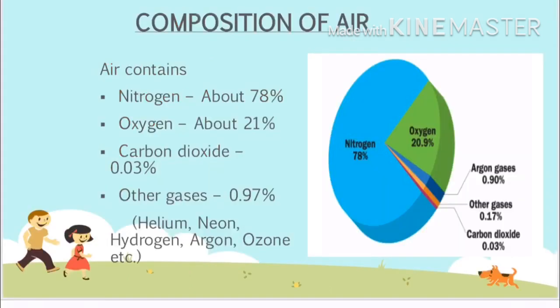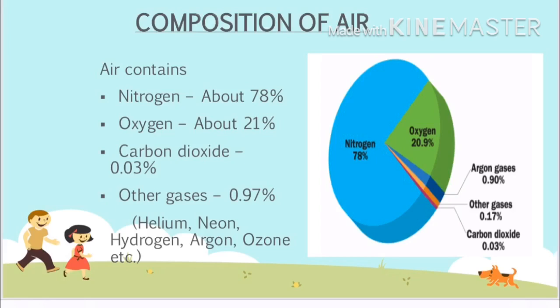Now we will talk about the composition of air. As we know, air is a mixture of gases. The two main components of air are nitrogen and oxygen. In addition to this, air also contains small quantities of carbon dioxide, water vapor, and traces of other gases.